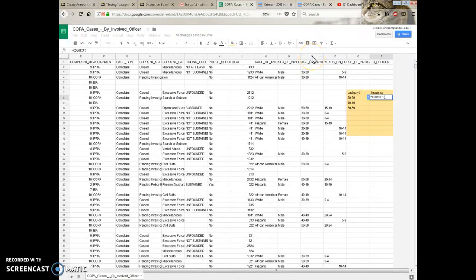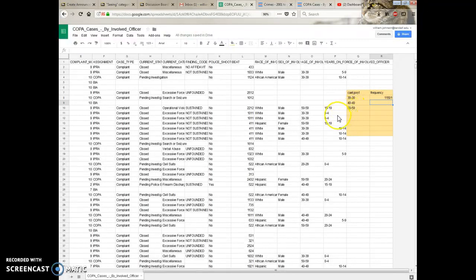Go up to the top and click the ages. And it highlights all the different ages. Then type a comma. What age specifically am I looking for? I'm looking for the 30 to 39 group. So I click that 30 to 39 group, finish the parenthesis, because we started with a parenthesis, we've got to finish a parenthesis, and hit enter. And it takes a second, but then it spits out, hey, there's 11,500 complaints for officers that are 30 years old. Let's do it again.